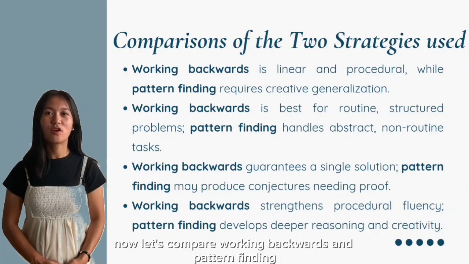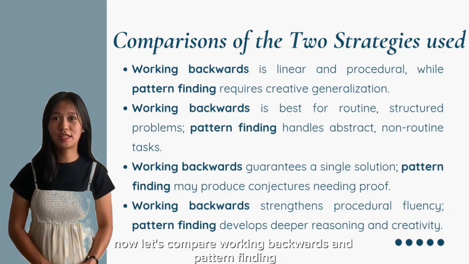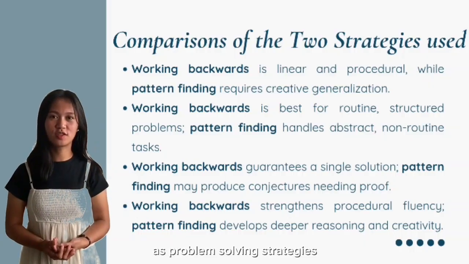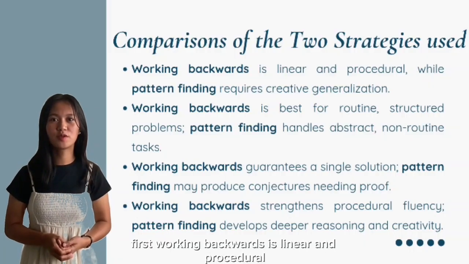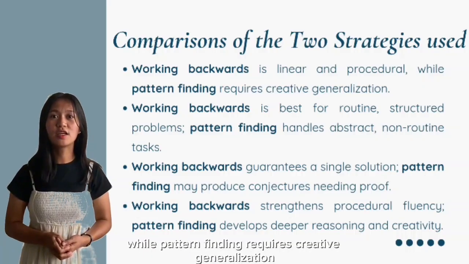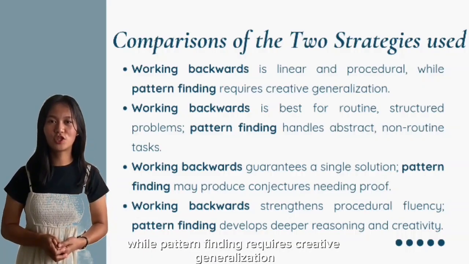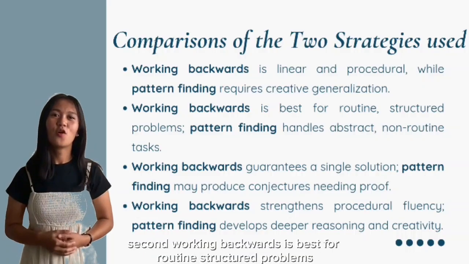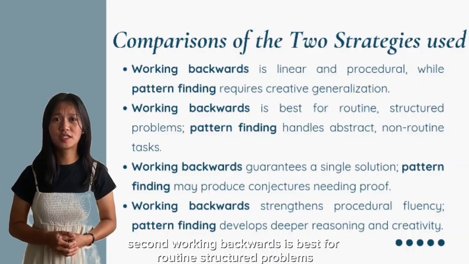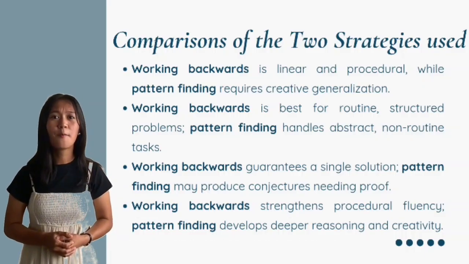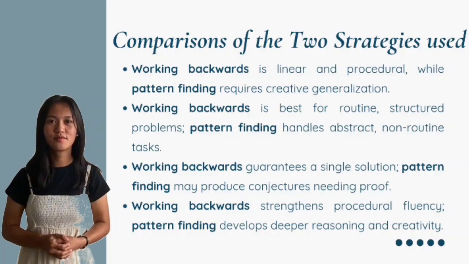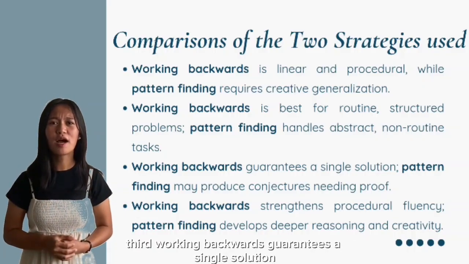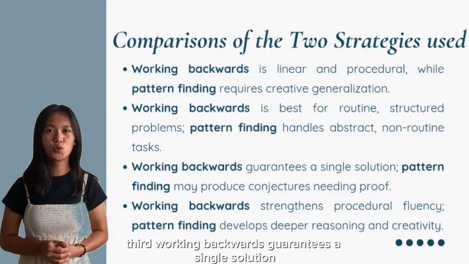Now, let's compare working backwards and pattern finding as problem-solving strategies. First, working backwards is linear and procedural, while pattern finding requires creative generalization. Second, working backwards is best for routine, structured problems. Pattern finding handles abstract, non-routine tasks. Third, working backwards guarantees a single solution.